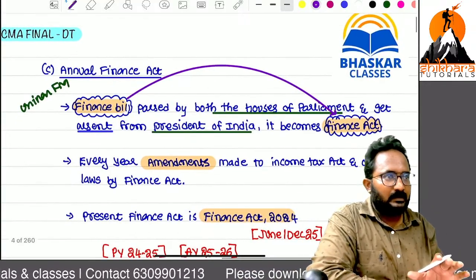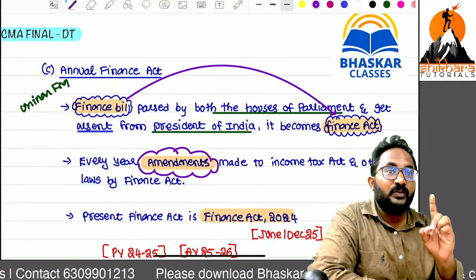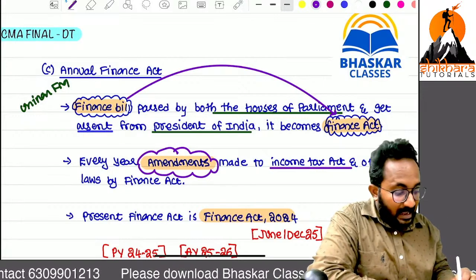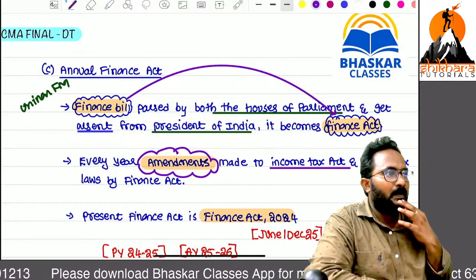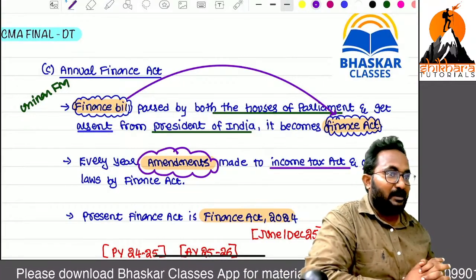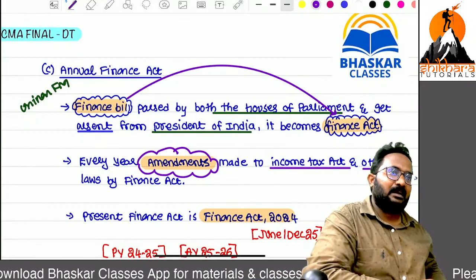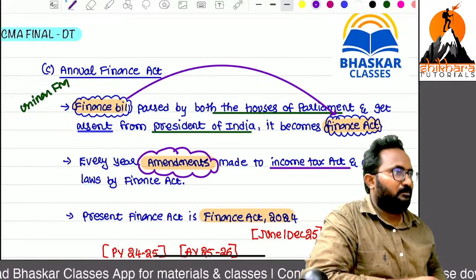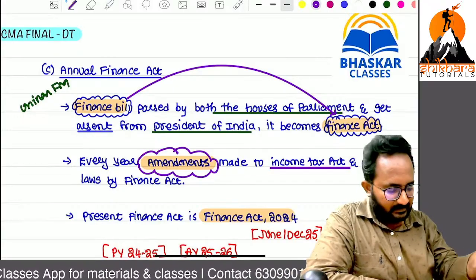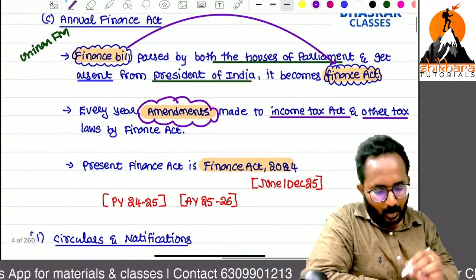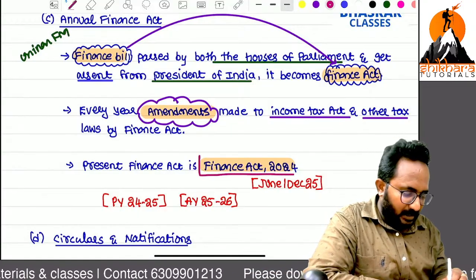Sir, because of this Finance Act, we have amendments every year to the Income Tax Act as well as other laws also. Sir, as of now, you know, in DT and IDT we have amendments because of what, ma? Finance Act. But other laws also can be affected to some extent. But mostly Income Tax Act 1961, another one is GST. Next, indirect taxes.